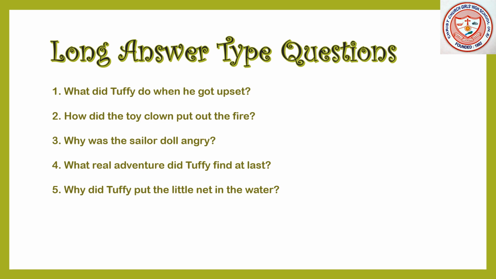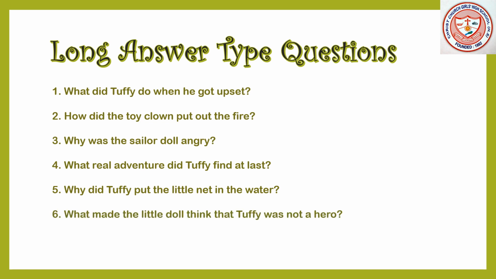So, you can write your answer in this way. Tuffy put the little net in the water and dipped it into the water because he wanted to bring the little doll out.